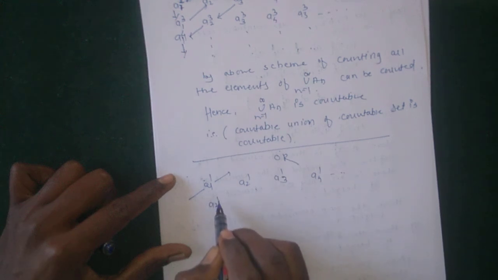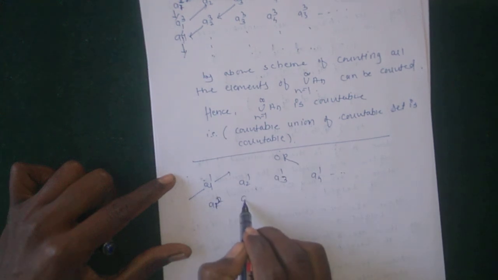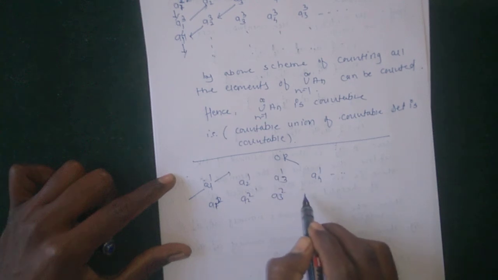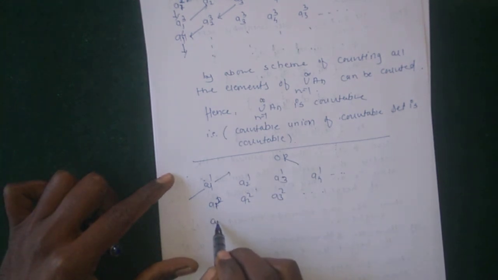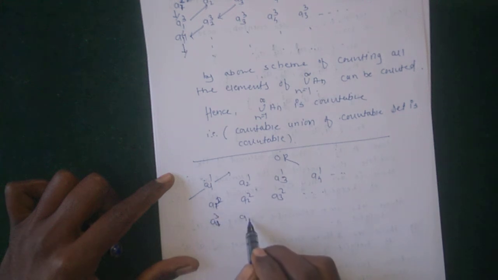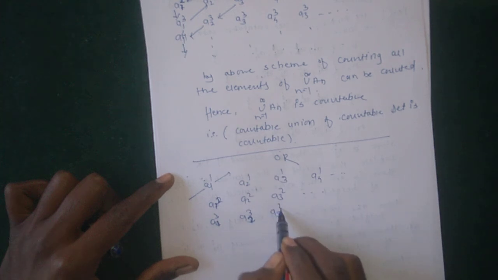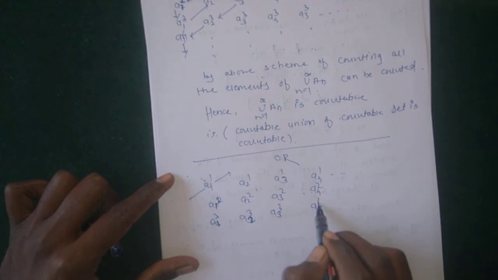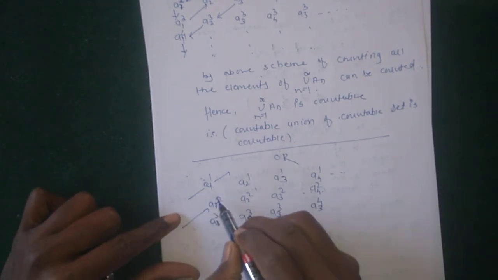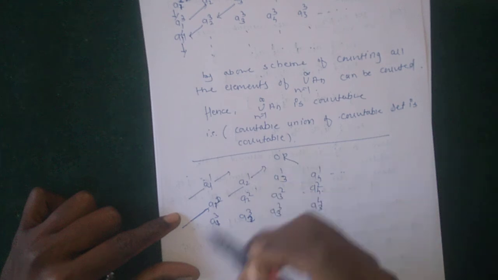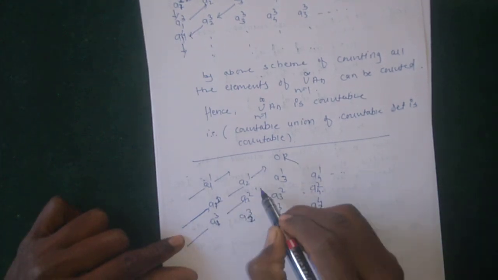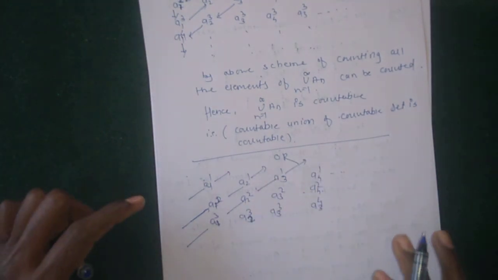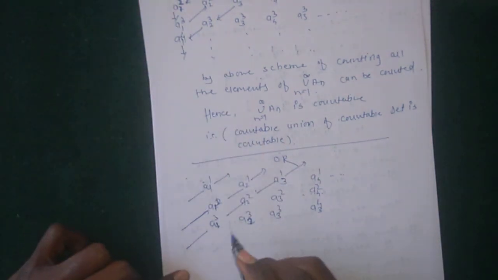Then A12, A22, A32 and so on. Then A13, then A23, then A33, and so on. This is one element, then this is two elements, and this is for counting elements of the union of countable sets. This is three elements.